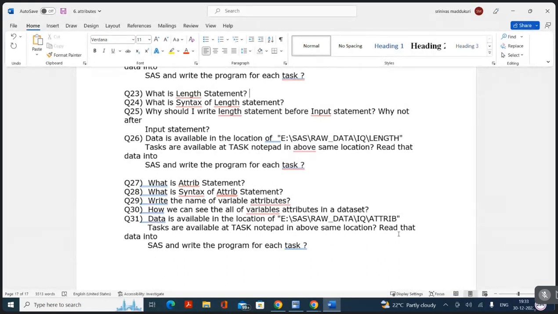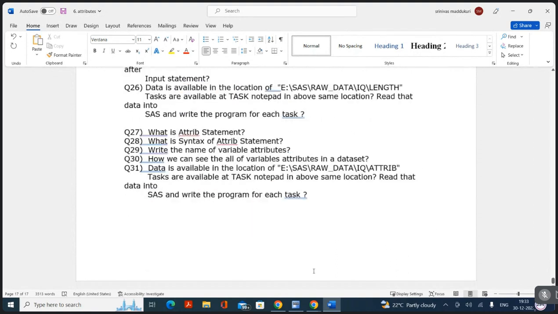Then 31st question: we have tasks in so and so folder. You have to complete all the tasks. Can you do the tasks, everybody? Yes, sir. Sir, can you share the questions in the WhatsApp group? RD is not working, sir. No. Didn't you get a hard copy of this?